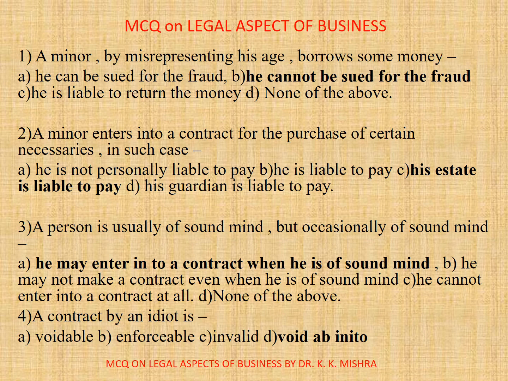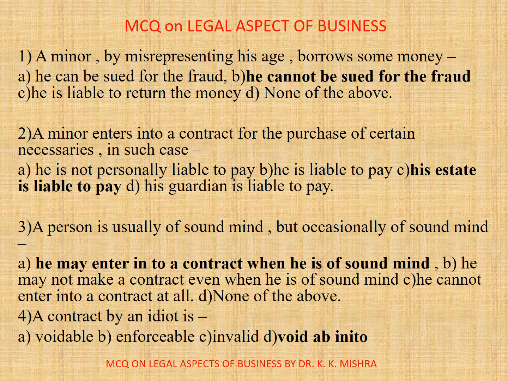Question number 2. A minor enters into a contract for the purchase of certain necessaries. In such case, options are A. He is not personally liable to pay. B. He is not liable to pay. C. His estate is liable to pay. D. His guardian is liable to pay. Correct option is C. His estate is liable to pay.